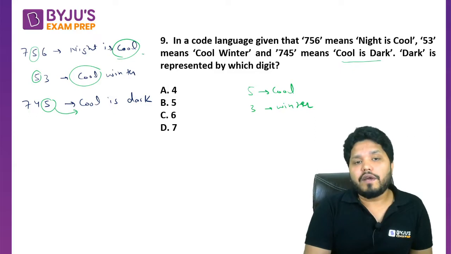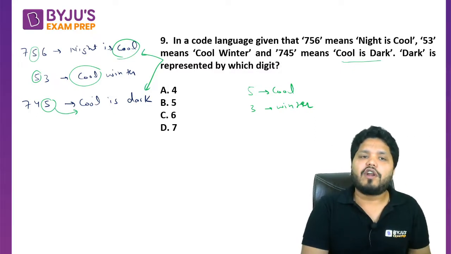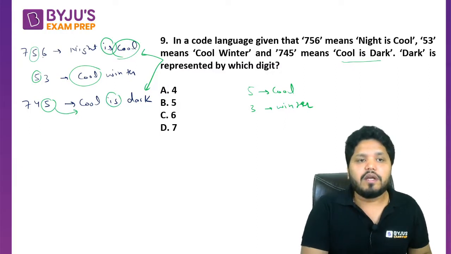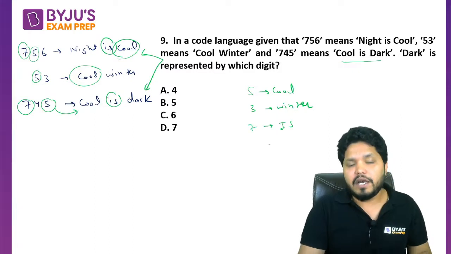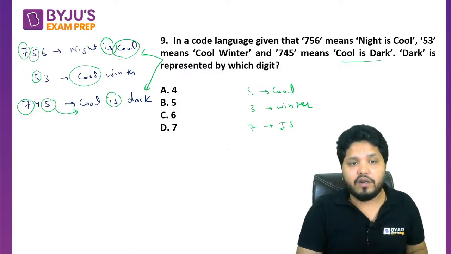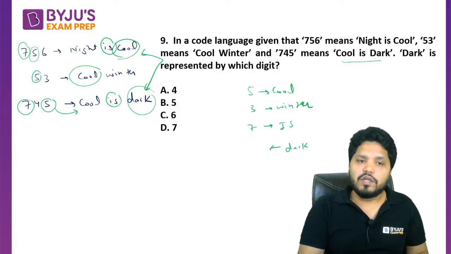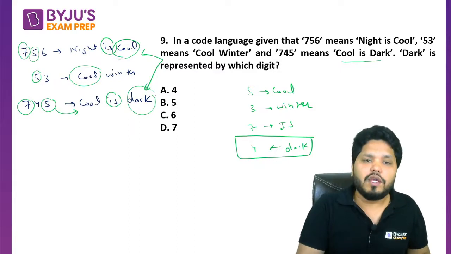Now if you compare first and the third statement, what is common between these two? Cool we have already taken care of. Apart from cool, "is" is common between both of them, and code is going to be the common code. Can I say "is" code is going to be 7? And if the code for "is" is 7, what is the code for dark? We can get the code for dark also. What is the remaining part here? Remaining, cool is done, so remaining has to be 4. So code for dark has to be 4 here.